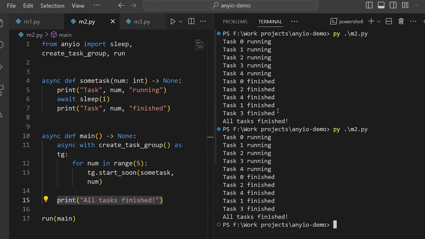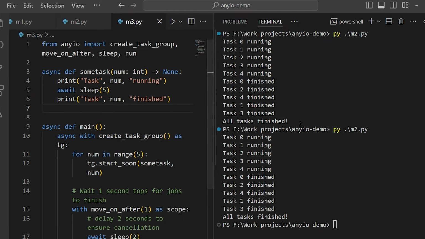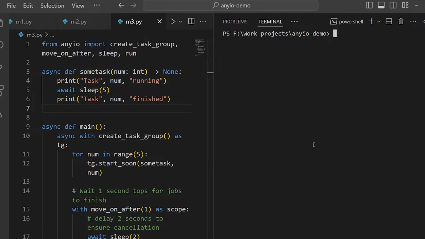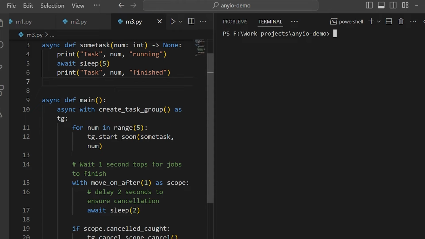Task groups in NeIO also give us some features that we don't have in async IO's task group system, at least not yet. For instance, with NeIO, we can cancel all of the tasks in a group at once, or we can start tasks synchronously or asynchronously in our code.